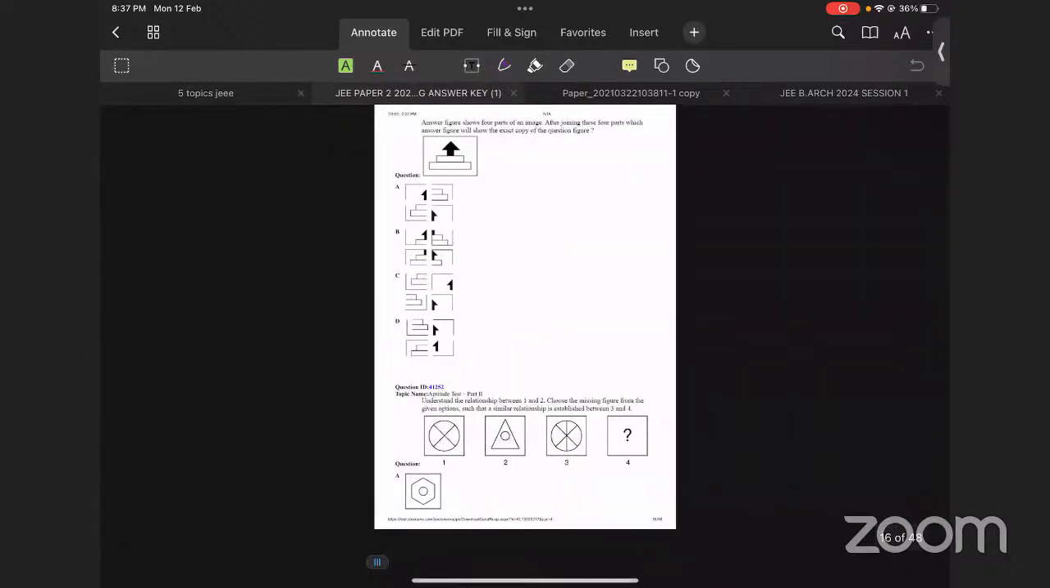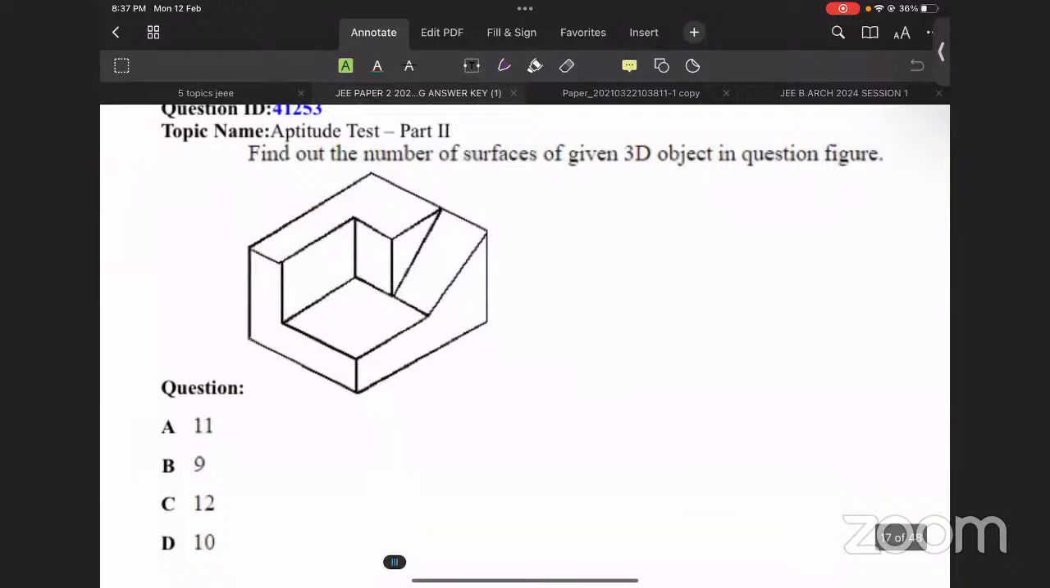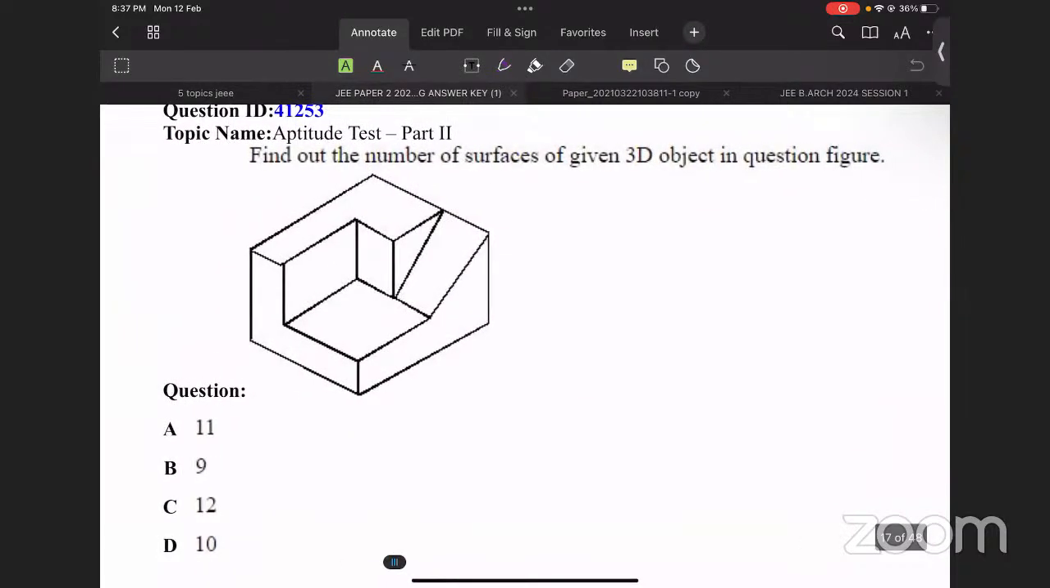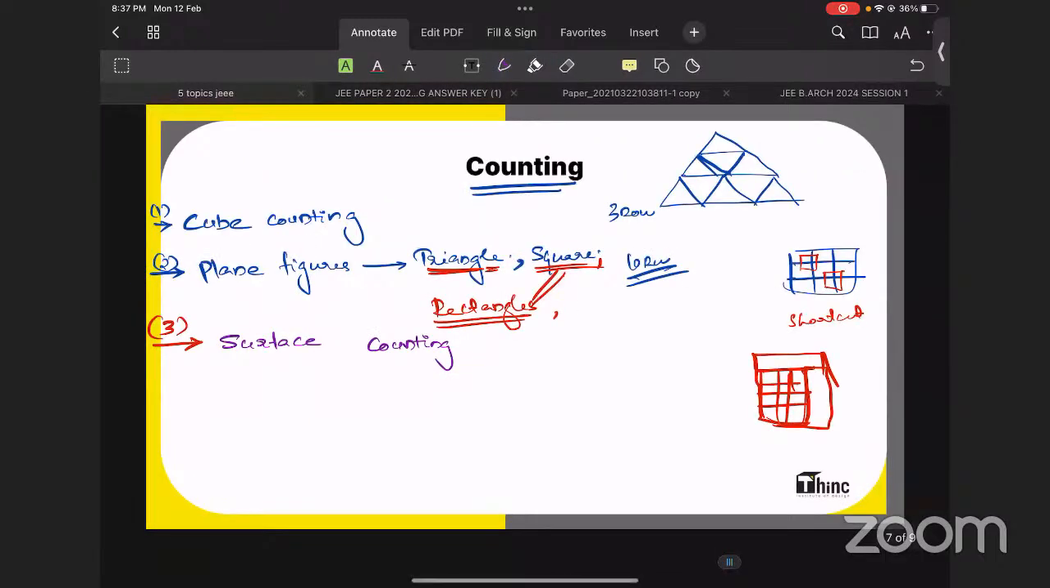Okay, so these questions are for surface counting. You can find here a solid object will be like this. An isometric view will be given. You need to find how many surfaces are there over here. So we will be using the VI method. That means the visible, invisible method we are using. We will be discussing it in the surface counting class.